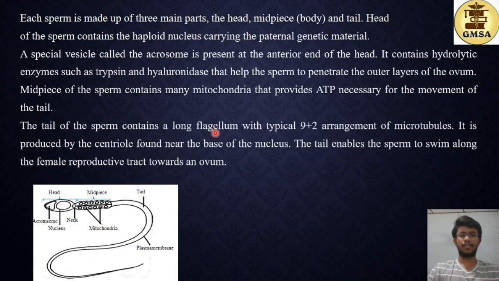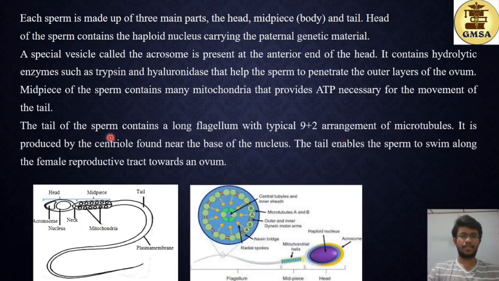The tail of the sperm contains a long flagellum with the typical 9+2 arrangement of microtubules. It is produced by the centriole found near the base of the nucleus. The tail enables the sperm to swim along the female reproductive tract towards the ovum.